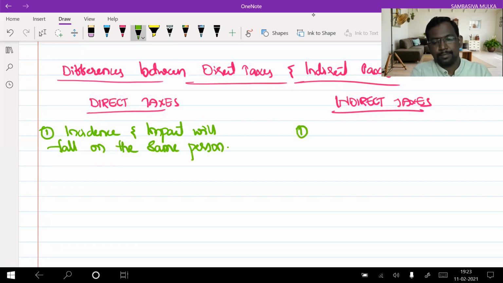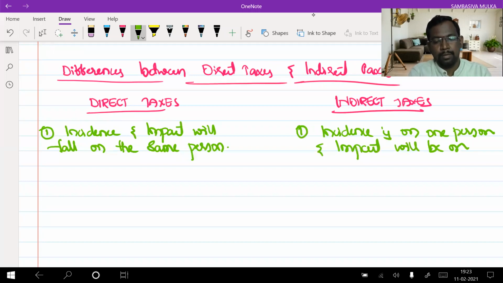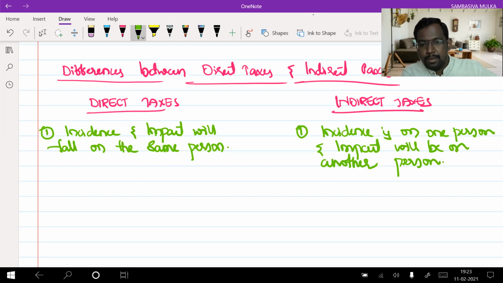Coming to indirect taxes, incidence is on one person and impact will be on another person. This is the first difference.